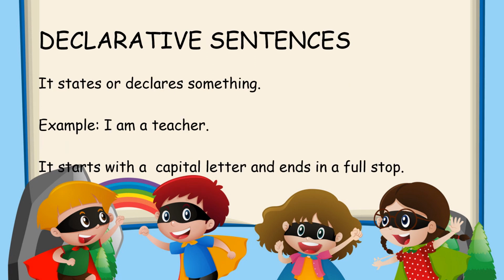Now let us look at what a declarative sentence is. It states or declares something. Example, I am a teacher. It starts with a capital letter and ends in a full stop. So declarative sentences are something which states something, which informs something. Example, I am a teacher. So I am informing that I am a teacher. It starts with a capital letter and always ends in a full stop.